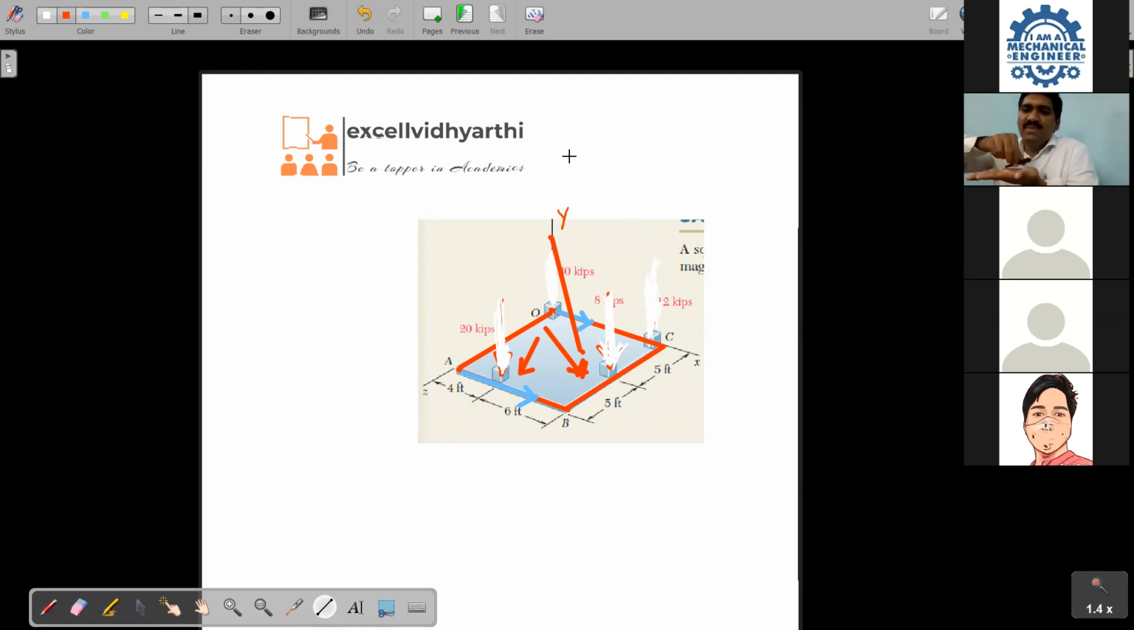But the force can be in this way, in this way, in any way. If it makes any angle, then it's non-coplanar. The force should totally lie in the plane.